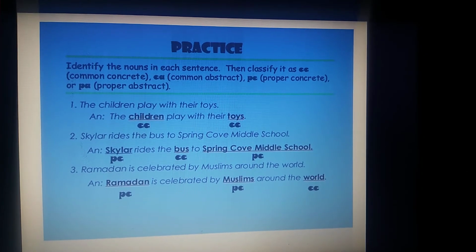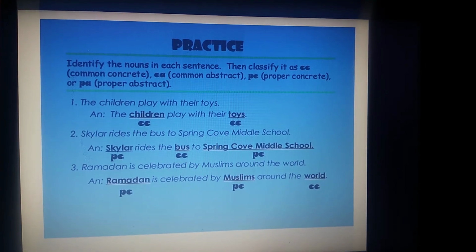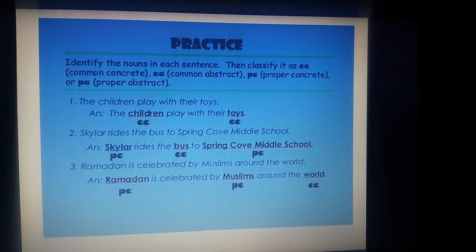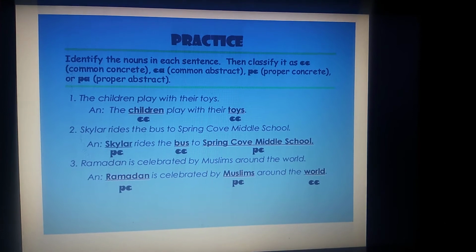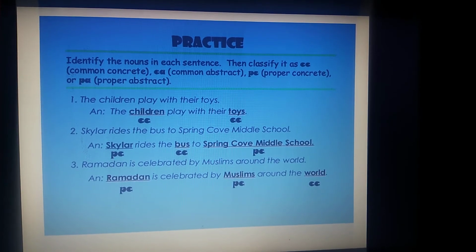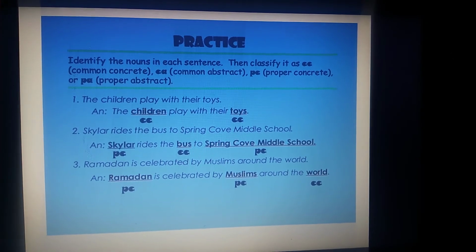Ramadan is celebrated by Muslims around the world. Ramadan. Here they are speaking particularly about a festival. A particular, specific festival has been mentioned here. So this falls in the category of proper and as well concrete, as we can see it and feel it.